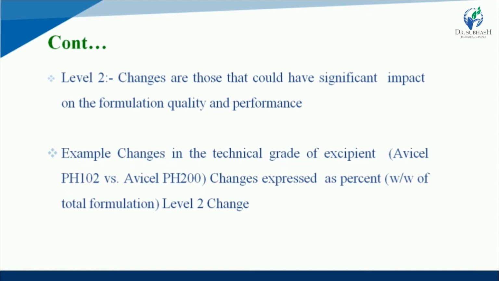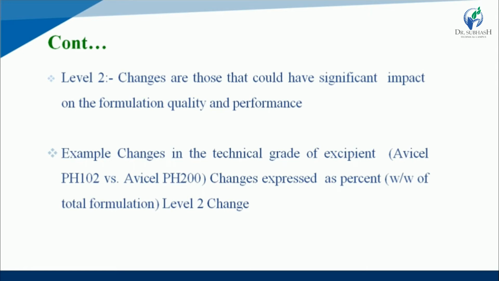formulation quality and performance. Example of level 2 changes: changes in the technical grade of excipients. Example, Avicel PH 102 versus Avicel PH 200. Change is expressed as percentage weight by weight of total formulation. That is called level 2 changes.